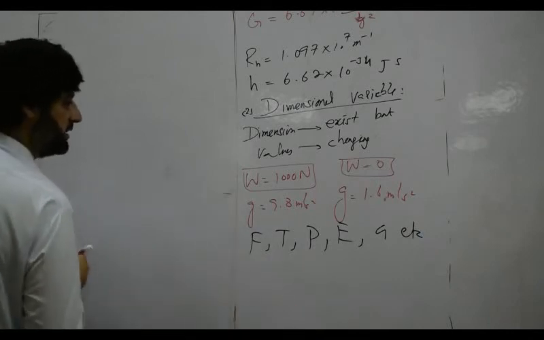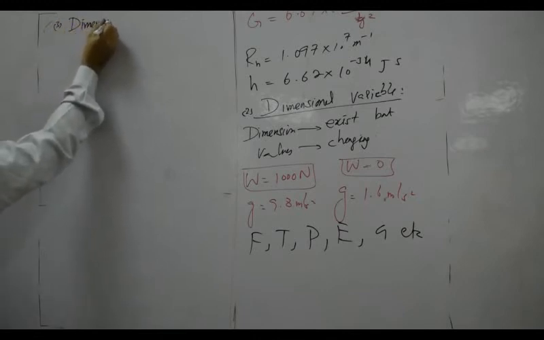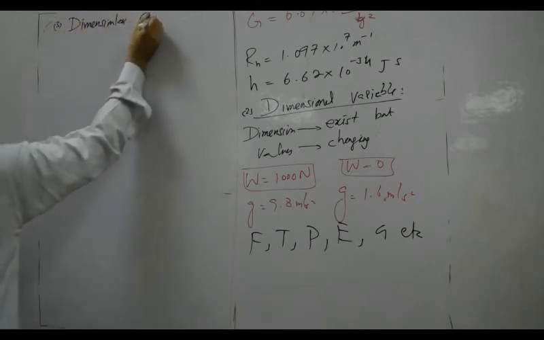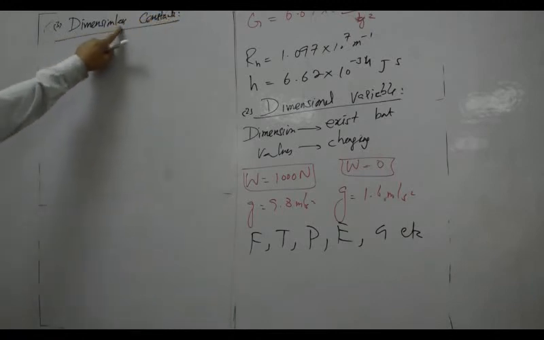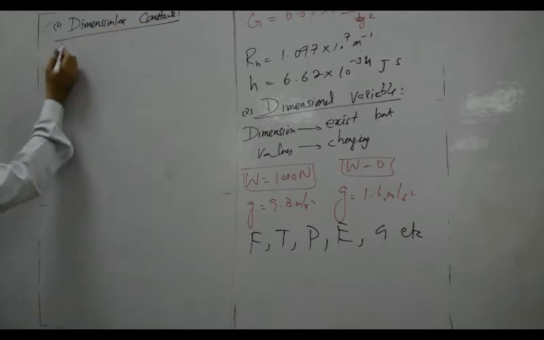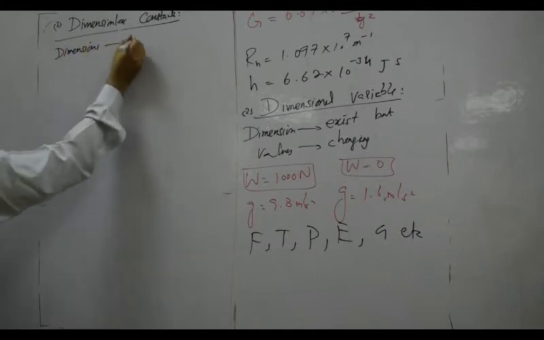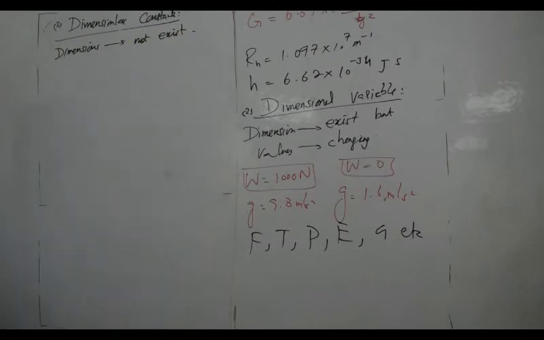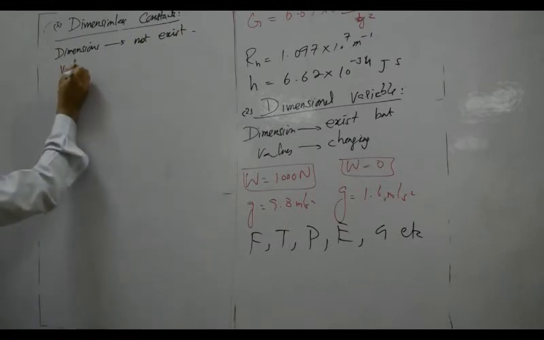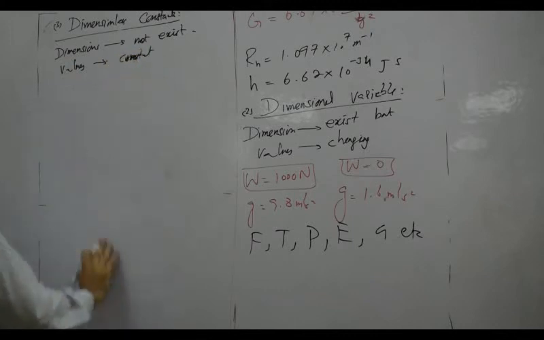The third one is dimensionless constants. Dimensionless means dimensions do not exist, but their values are constant.